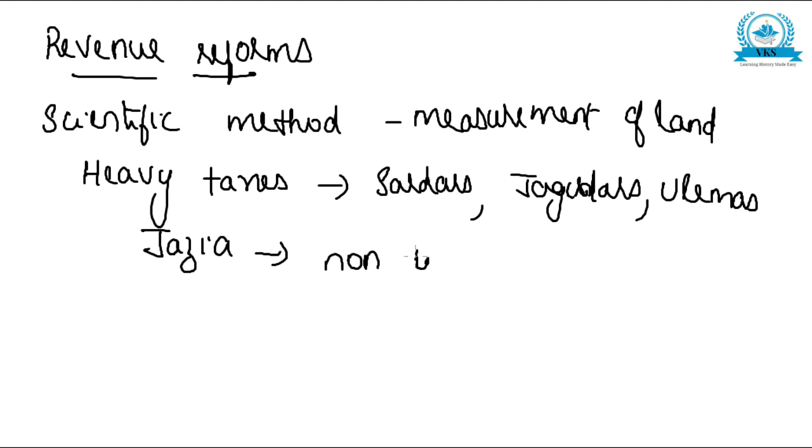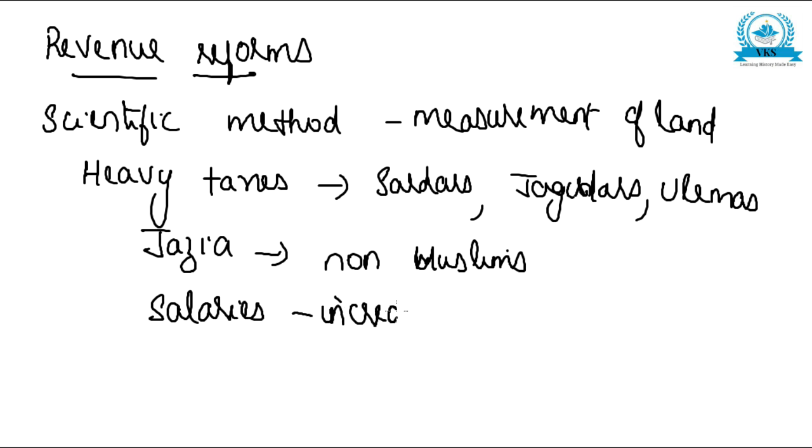Salaries were increased in order to check bribery and corruption of the officials. So these were the revenue reforms: scientific measurement of land, heavy taxes on Sardars, Jagirdars and Ulema, jizya on non-Muslims, and increased salaries to check bribery and corruption of revenue officials.